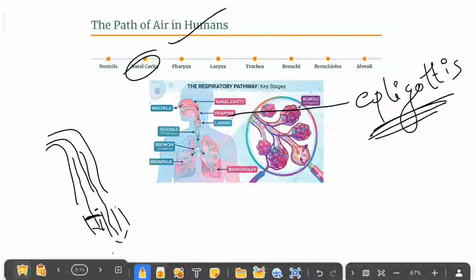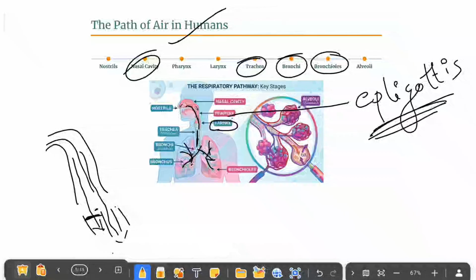After that, this air will come to the larynx, where we have the vocal cord or sound box, which will create the sound. Next, we have the main windpipe, called the trachea. This trachea is going to divide into two branches, called the bronchi. These bronchi have multiple branches inside our lungs, called bronchioles.